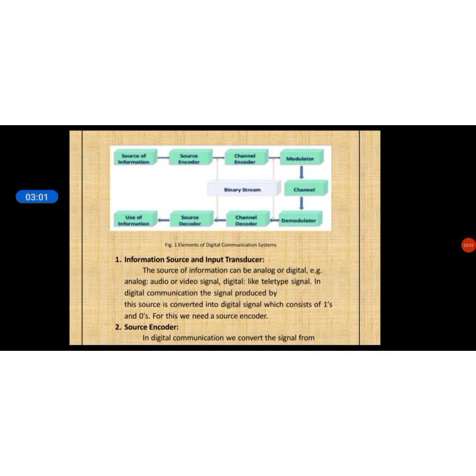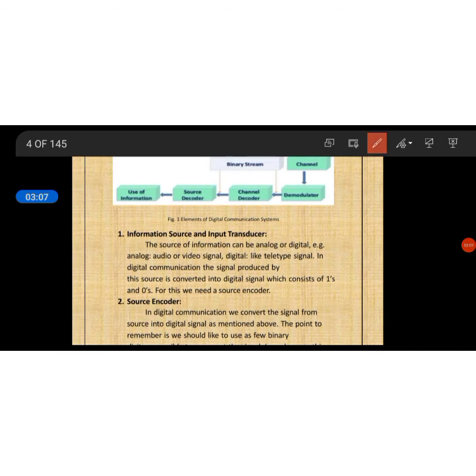The information source deals with the source of information, which can be analog or digital. Everything in nature is analog, so if you want to process it digitally, we have to convert it into digital, right?